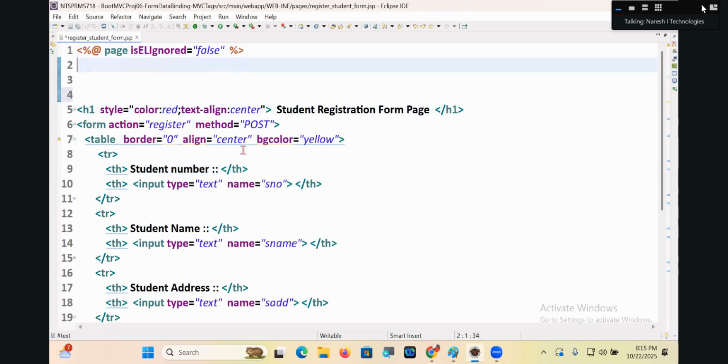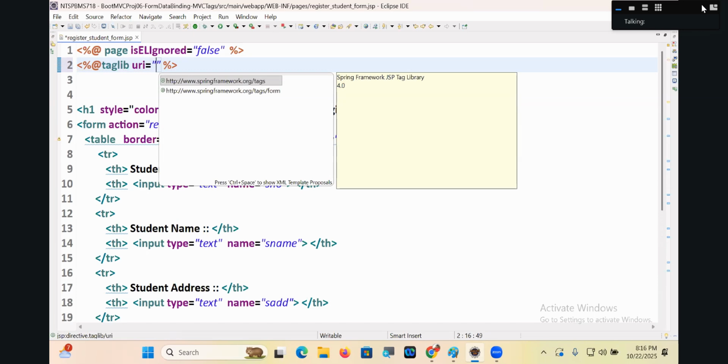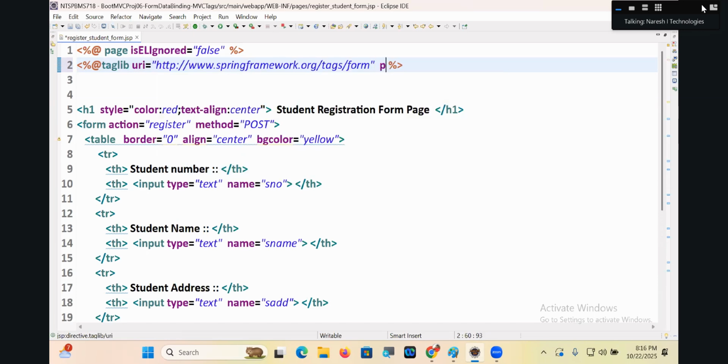I want to import the JSP tag library: @taglib, uri equal to the tag lib, prefix equal to frm.